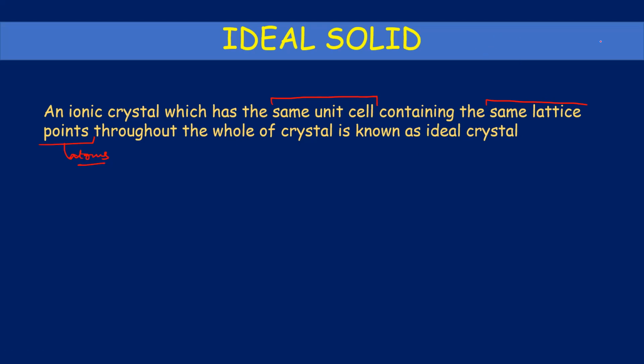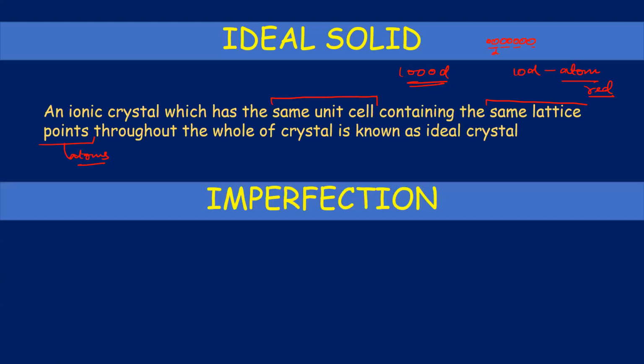So it means that each point will be like this. Let us say if I start here and there is distance D, and at the 10th D, I find one atom that is in red color. Then I can expect and predict that even if I go 1000 D away, then also I will be getting a red atom. So this is a type of ideal solid in which you have the same unit cell. It contains the same points or atoms that are present in the whole crystal system.